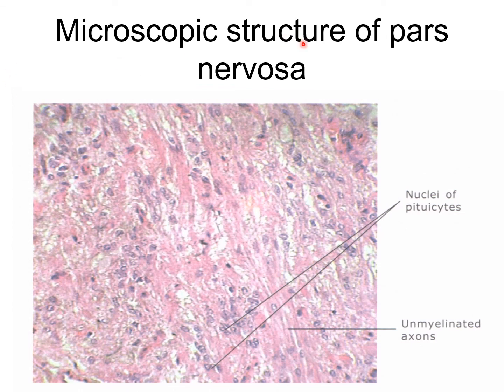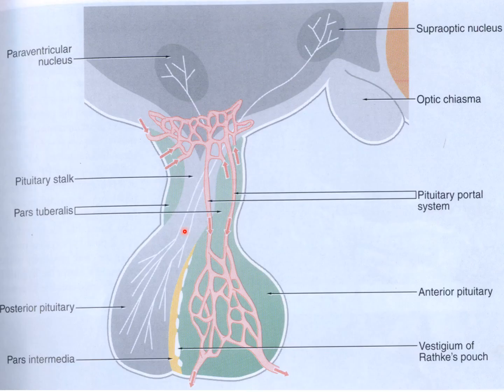Now, the microscopic structure of the pars nervosa I already told. Here you see the nucleus of the pituitary, the nerve cells and unmyelinated axons. So axons and nerve cells are present in the pars nervosa. The paraventricular nucleus and the supraoptic nucleus secrete the hormones vasopressin and oxytocin. And here there is a collection, the Herring's body, and a terminal part located at the pars nervosa.